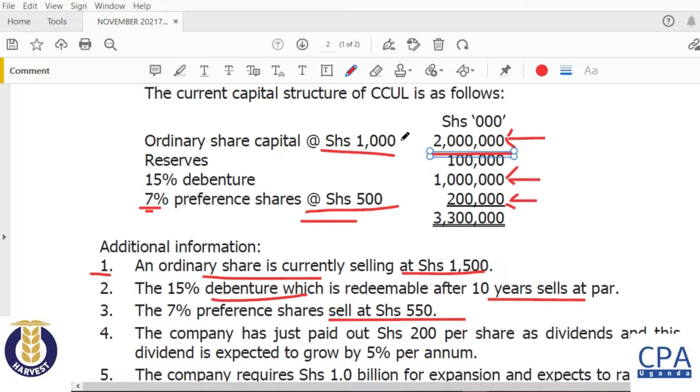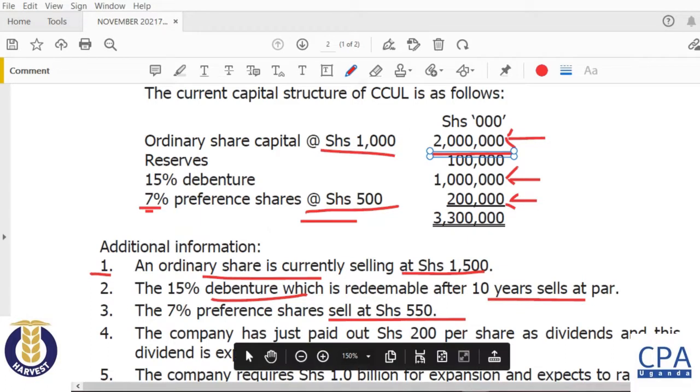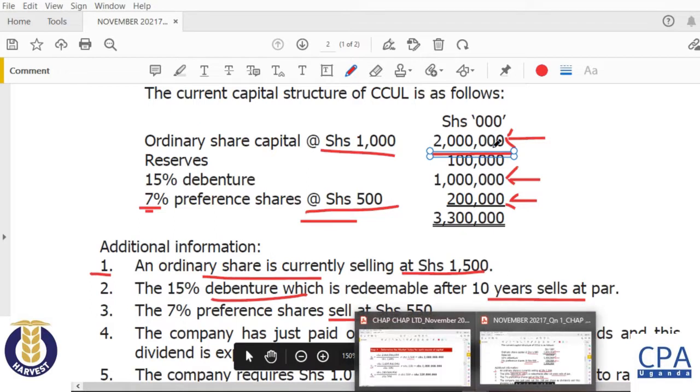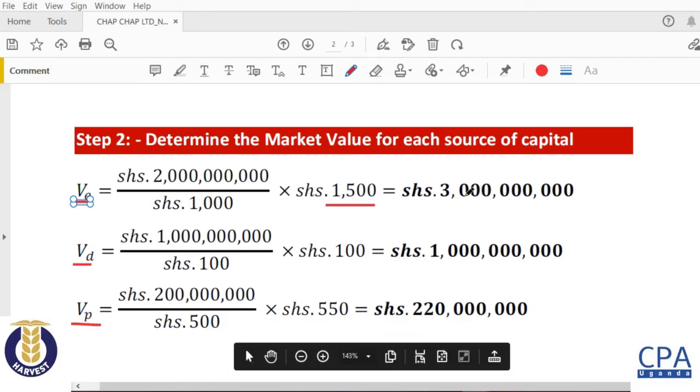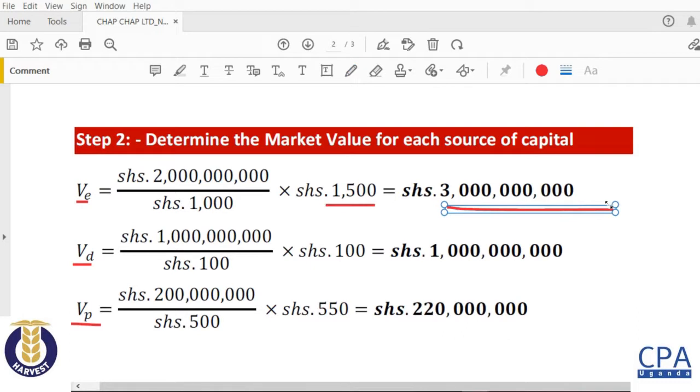That gives you the number of ordinary shares in the 2 billion. So since the ordinary shares are selling at 1500 in the market, you multiply the number of ordinary shares times the price. So that one gave me 3 billion.